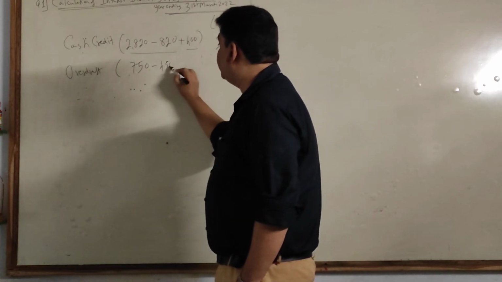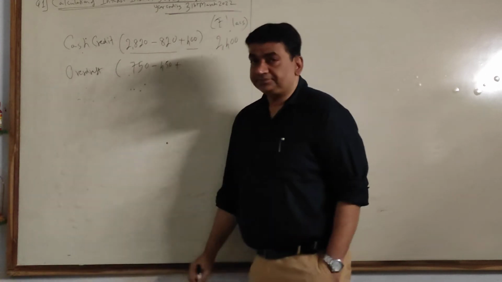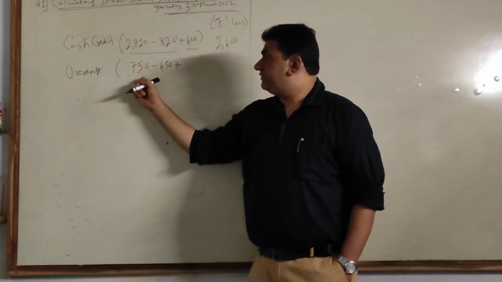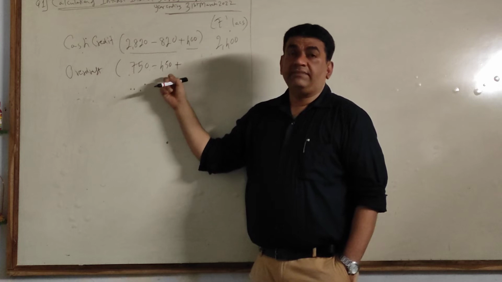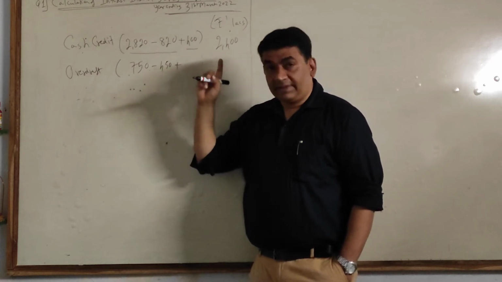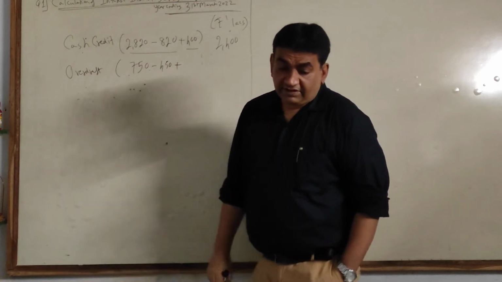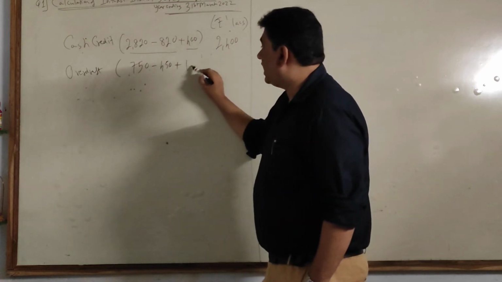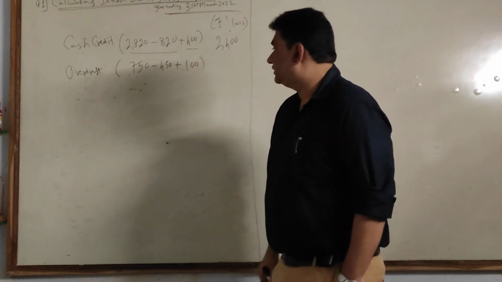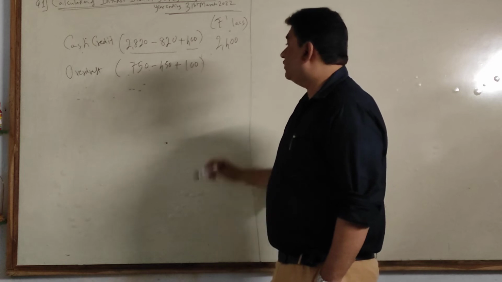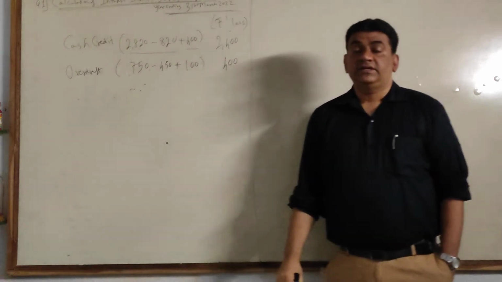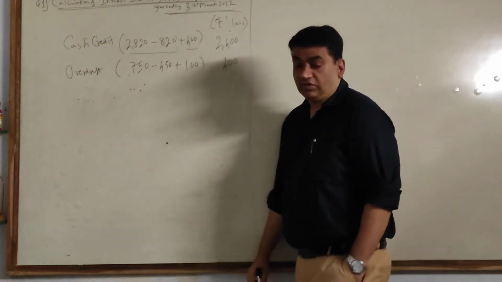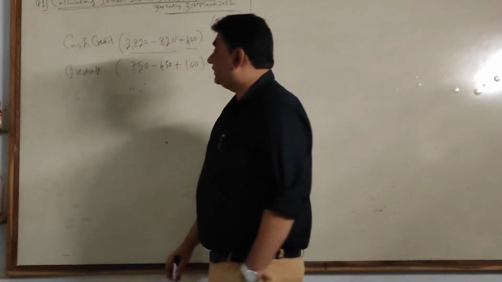Minus 450, so this 750 minus 450, 300 is my PA ka income, plus NPA I will take collected only, so add 100. So 750 minus 450, 300, 300 plus 100 gives you 400. And last,